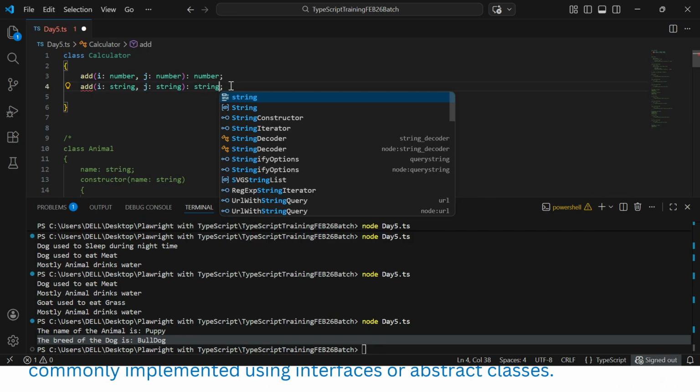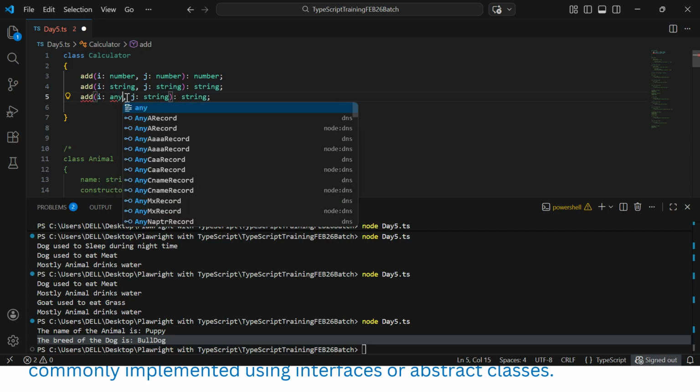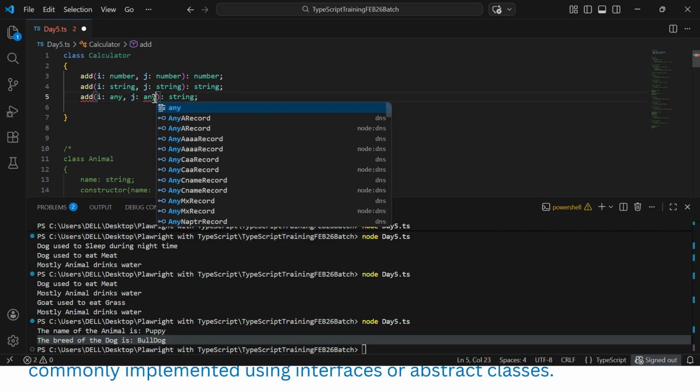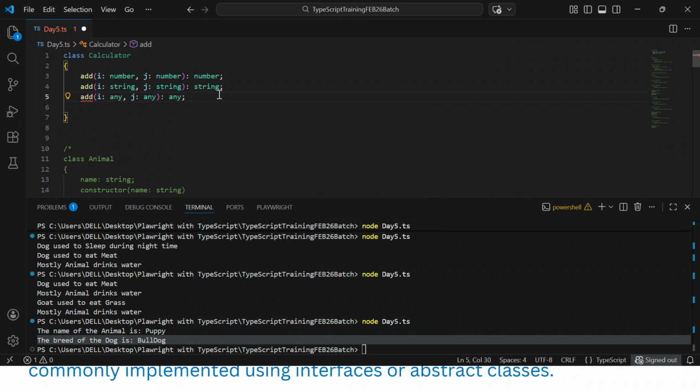Okay. And one more thing I am doing is any data type, whichever it can take apart from these. Add method. This is called overloading. Same thing, we are overloading with a different one. I can be any data type or j can be any, and our return output should also be any. Okay, that's fine. Now here we will define the logic.